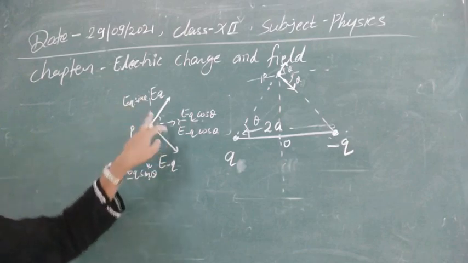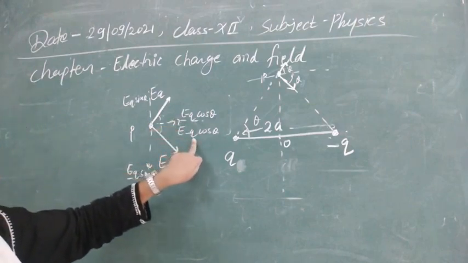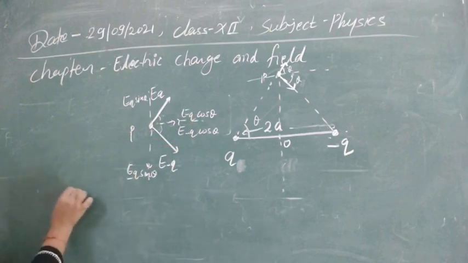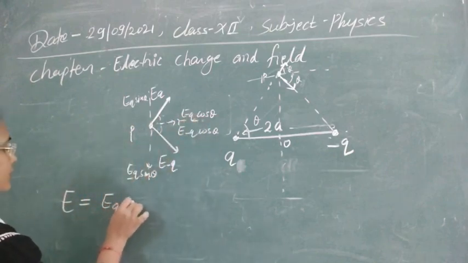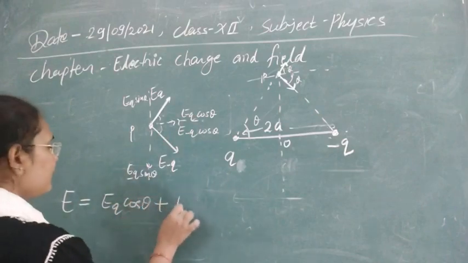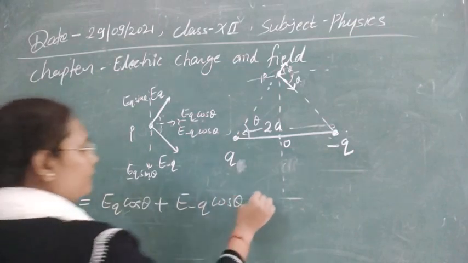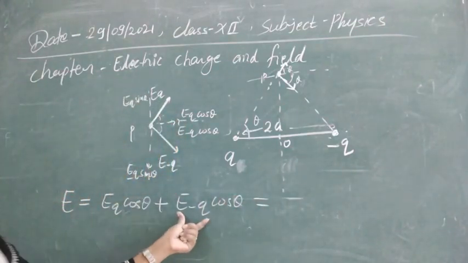So the final electric field magnitude will be obtained only due to the two components that are working in the same direction. So the net electric field will be E plus Q cos theta plus E minus Q cos theta. Now if you take cos theta as common, then E plus Q and E minus Q values you can write.